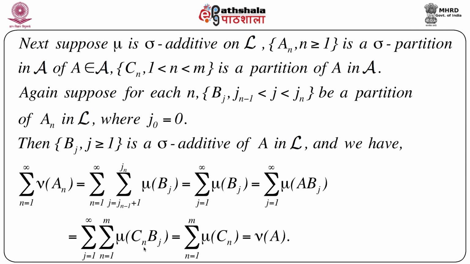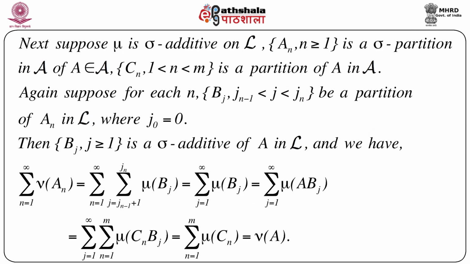Now if we combine these two, what we get is summation n equals 1 to m mu of Cn, which equals mu A. So what we get is that if An is a sigma partition in script A of a set capital A that belongs to script A, then nu of A can be written as summation n equals 1 to infinity nu of An, in terms of that partition An and the measure that we have defined, nu, which is an extension of mu.